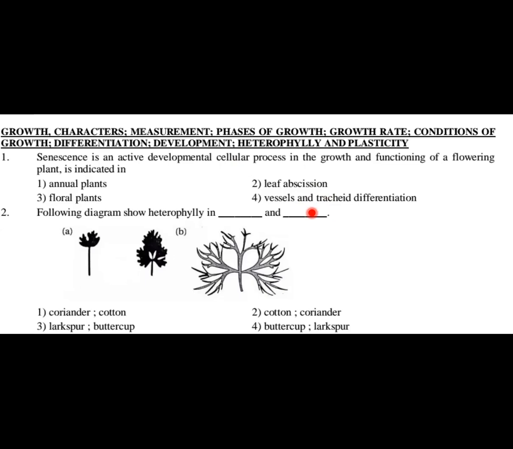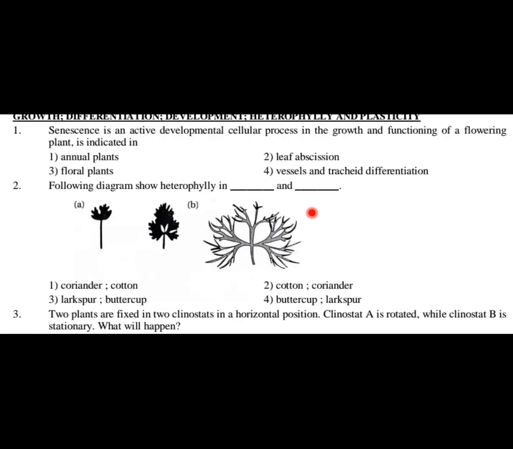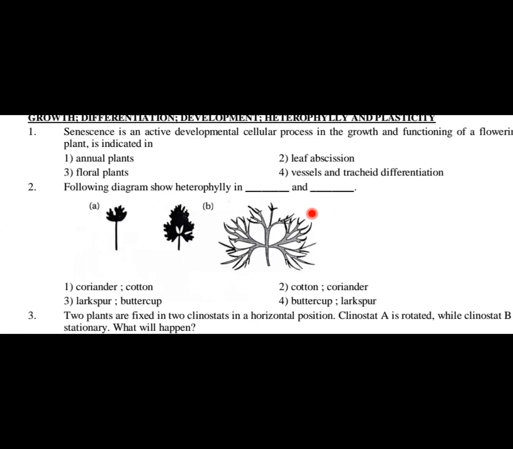Question number 2, the following diagram shows heterophily in dash and dash. Okay, so you can just look at the figure here. There are two figures given, A and B, and this diagram shows heterophily. So what is heterophily? First of all, heterophily is nothing but the appearance of different types of leaves in the lifespan of a plant. Okay, and this heterophily, if you just recall, students, is a phenomenon which is related to plasticity. Okay, so under plasticity, heterophily is an example.